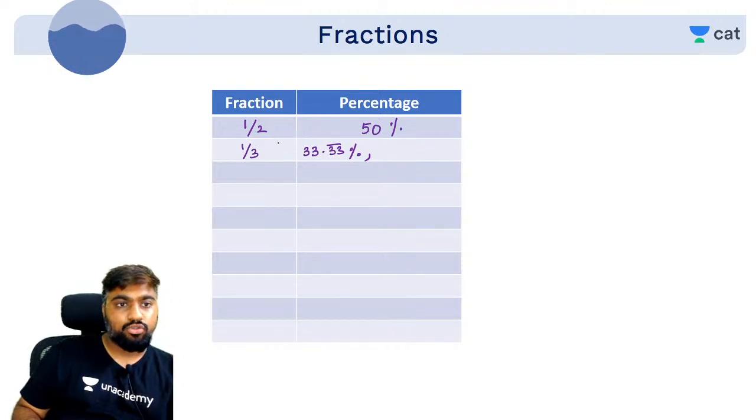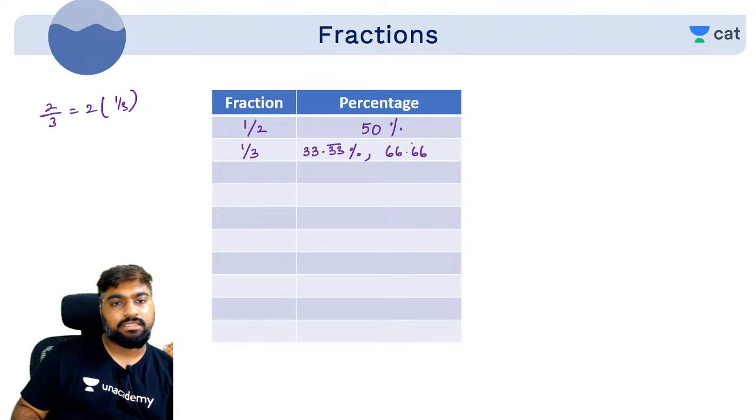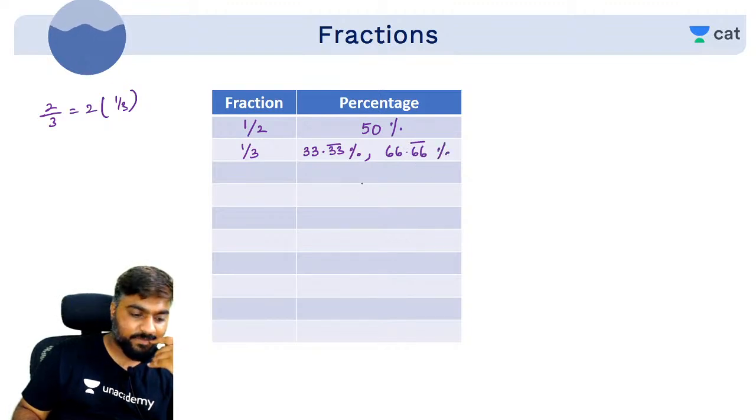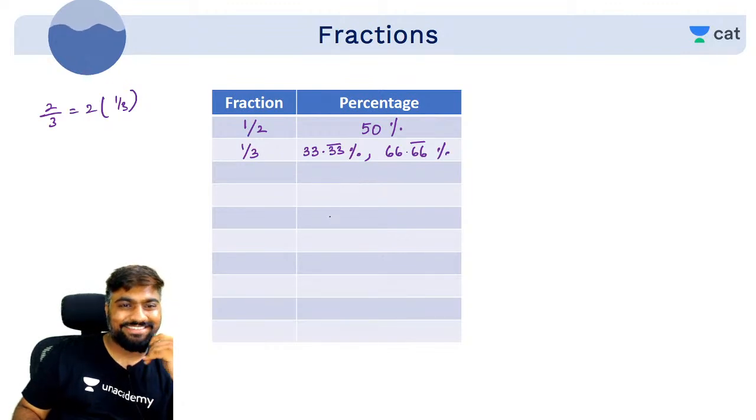How much is 2 by 3? Double of this. 2 by 3 is basically double of 1 by 3. So double of 33.33 is what? 66.66 bar. Correct? Superb, Nimish. Why did you stop so soon?